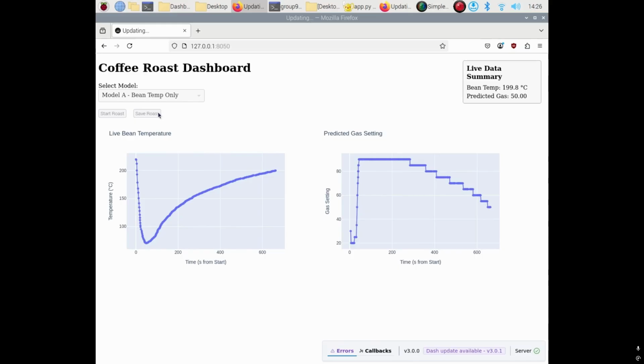Now, skipping ahead a bit, the roast itself lasts about 15 minutes. During this process, the system continuously monitors the temperature. The recommendation engine adjusts the gas setting dynamically. It suggests increasing the gas flow when the beans haven't yet reached the target temperature and then lowers the gas as the beans heat up. This real-time feedback helps ensure a smooth, consistent roast cycle.